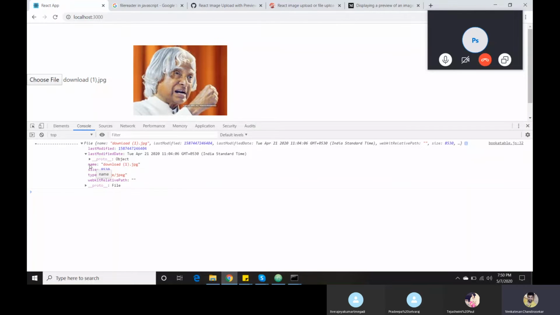we have an attribute called name. Here we have a separator, and dot is the common separator. If I need to get my file extension, how can I get it? For your question, I am telling you here the size is: if you need to restrict your file size to more than 1 MB or 2 MB, based on how the developers do it, they calculate based on the size.